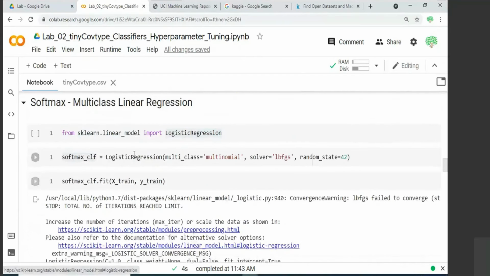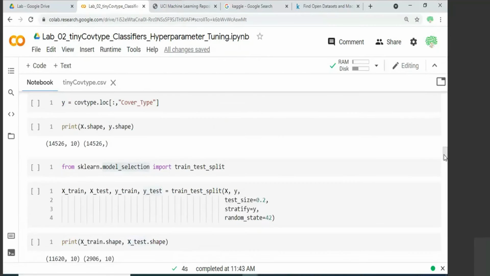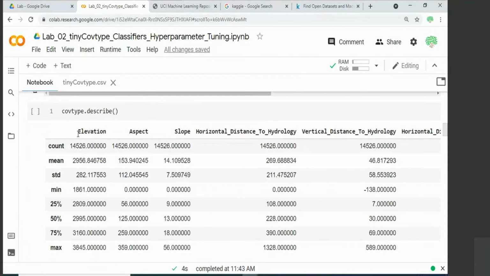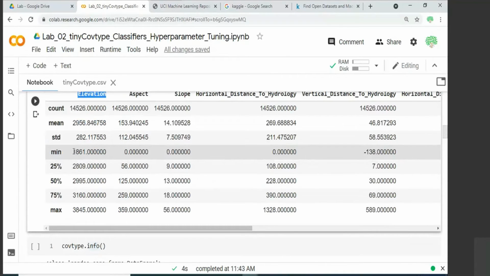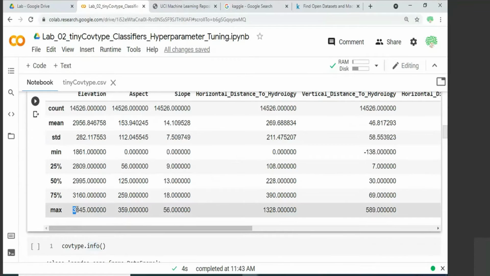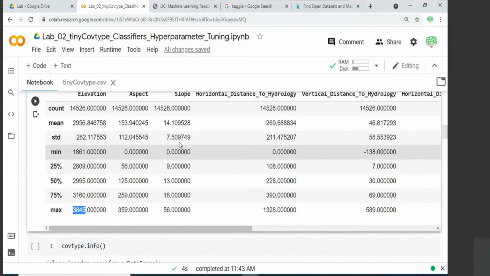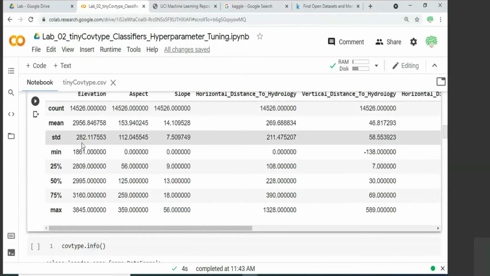So far, we applied this training straight away. Let us go back to the descriptive statistics that we saw here. And now let us take this attribute elevation. In the elevation, you see the range of the values is 1861 to 3845. But now when you look at the slope attribute, it is within the range 0 to 56. So there is a huge disparity in the range of values between elevation and slope.